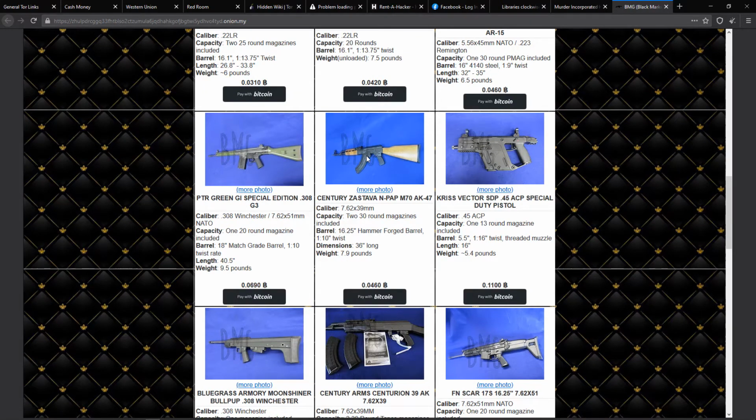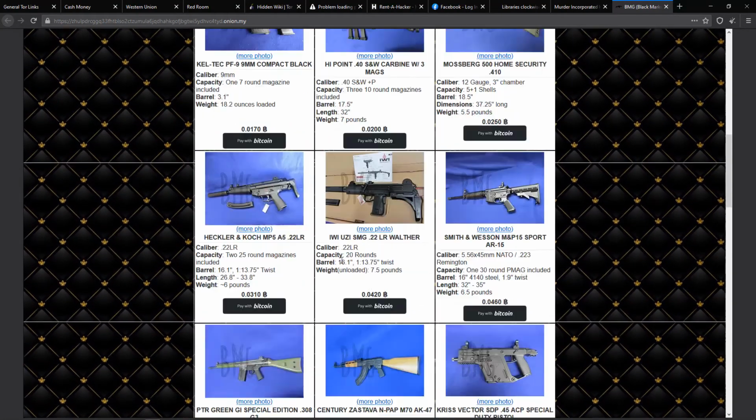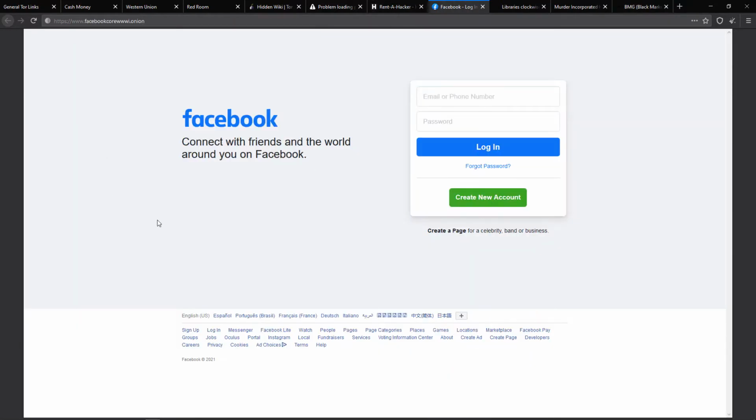So here you can see you can buy firearms, which is also illegal, and you can buy a high amount of weapons. But it is not that on the deep web you are just going to see some scary things. There are also some normal things. There's your normal Facebook, but this is not the normal Facebook that you know.